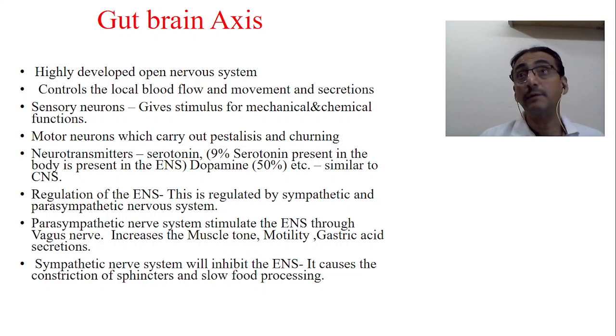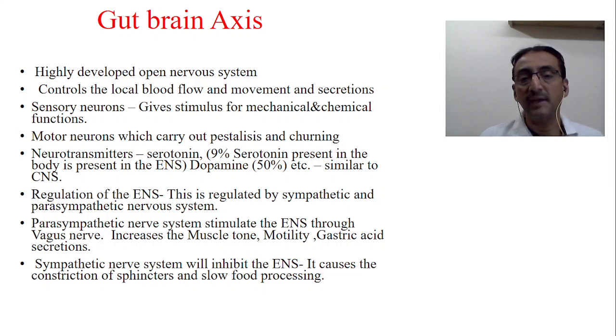Now, regulation of the enteric nervous system is by the sympathetic as well as the parasympathetic nervous system. I told that the parasympathetic nervous system, especially through the vagus nerve, the 10th cranial nerve, comes to the lower spinal area, the splanchnic plexus and all those things. So they are able to control the lower abdominal